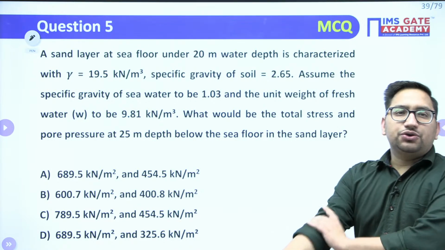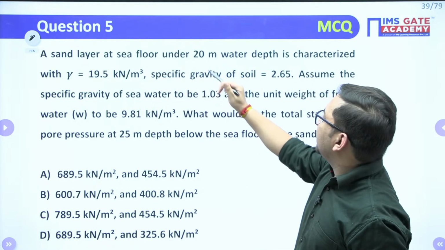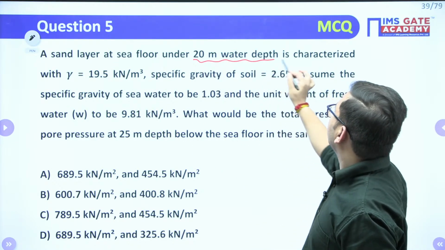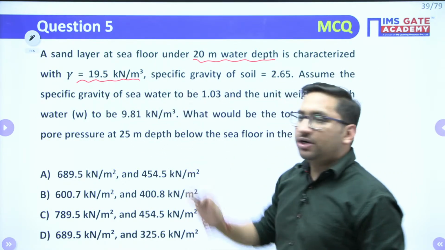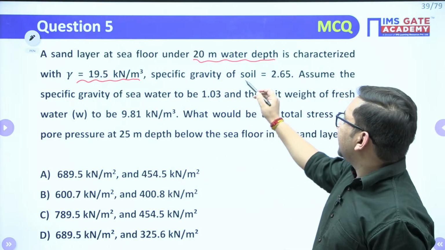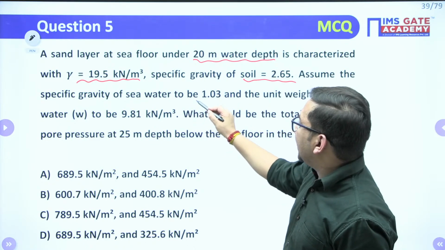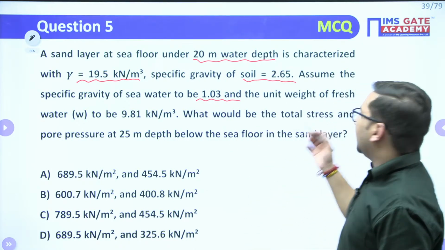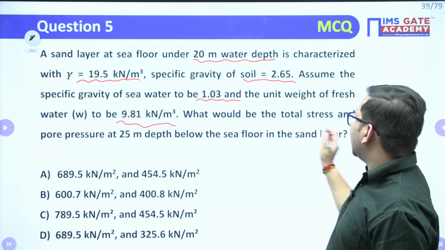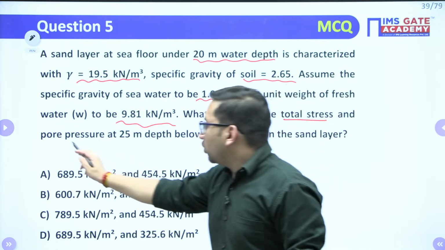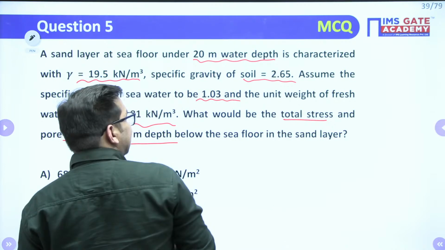Okay, I'll just read the question for you. What this question says: a sand layer at sea floor under 20-meter water depth is characterized with gamma value as 19.5 kilonewton per meter cube. Specific gravity of soil is given to you. Assuming the specific gravity of sea water as 1.03 and unit weight of fresh water as 9.81, what would be the total stress and pore pressure at 25-meter depth below the sea floor in the sand layer?